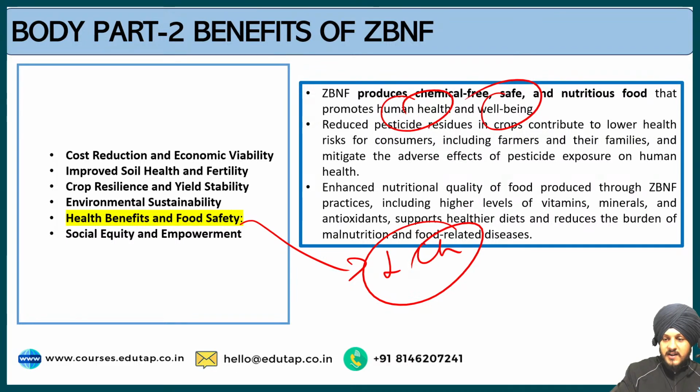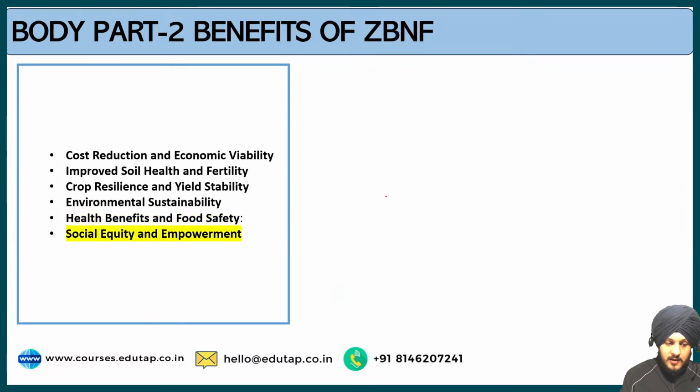So reduced pesticide residues in crops contribute to lower health risk for consumers, including farmers and their families, and it also enhances nutrition quality of food produced through zero budget natural farming practices. The next point is social equality and empowerment.